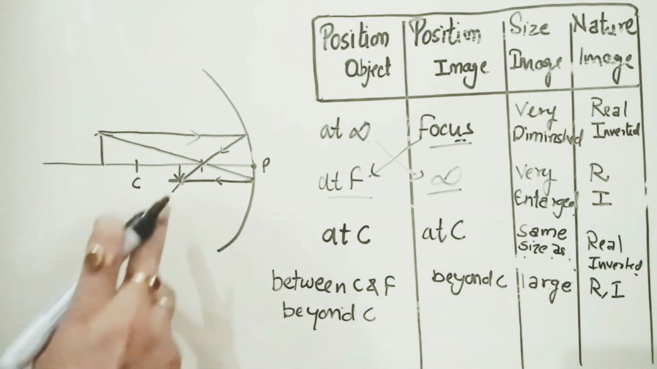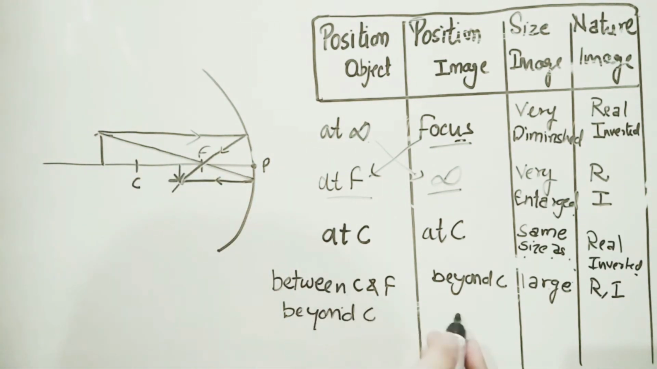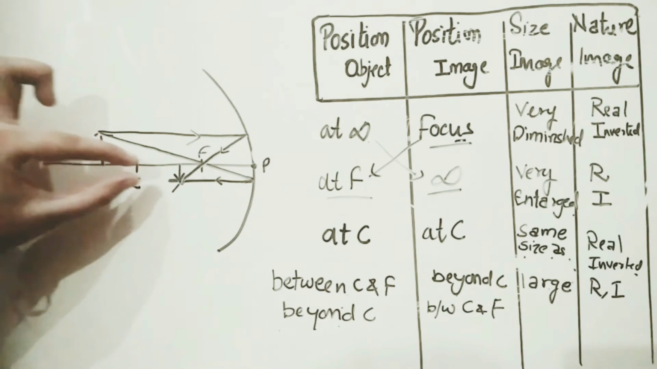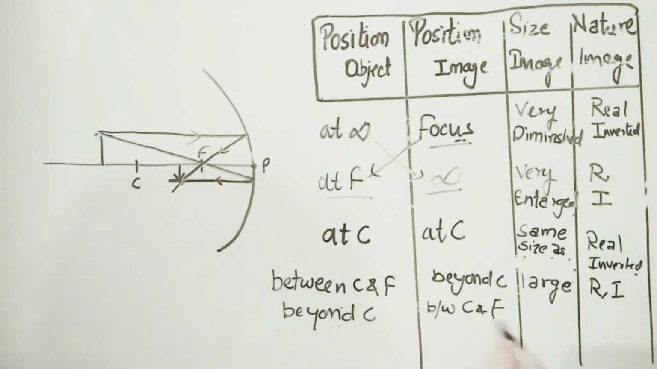So what is the position here? Between focus and center of curvature. That is just the reverse of it. When the object is between C and F, the image is formed beyond C. When the object is beyond C, the image is formed between the center of curvature and focus. Now again, the size of the image: the object is of this size, the size of the image is smaller than the object. We can say the image size has become small.